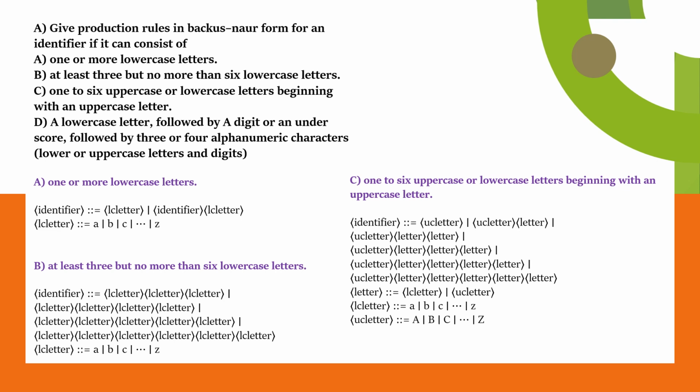One or more lowercase letters: identifier, L letters; letter A, B, C up to Z, at least 3 but no more than 6 lowercase. A, B, C, either you can see identifier, L letter, UC letter. 1 to 6 uppercase or lowercase letters beginning with an uppercase: uppercase A, B, C up to Z.